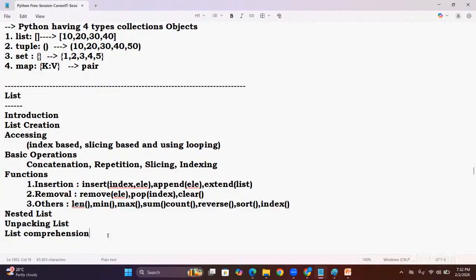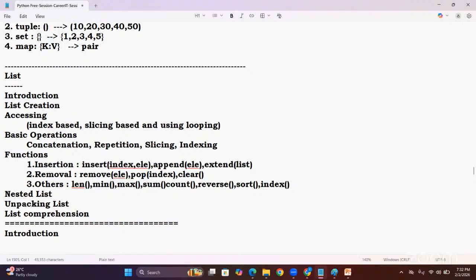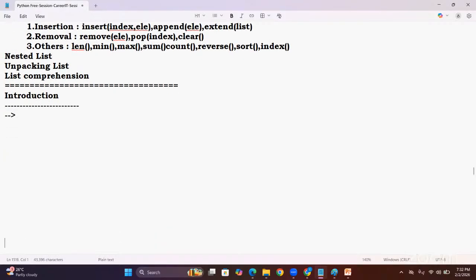Now, the first topic is what? List introduction. Point number one: what is the list and why list? This is the introduction part. I am coming one by one.